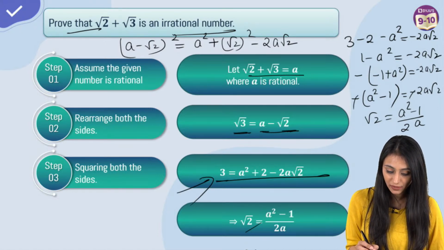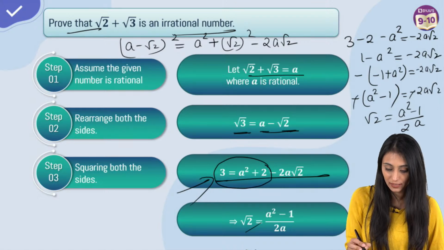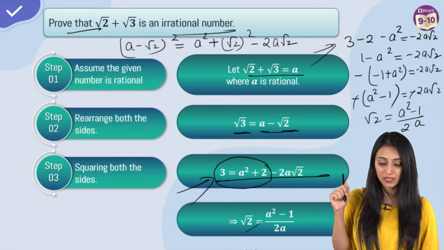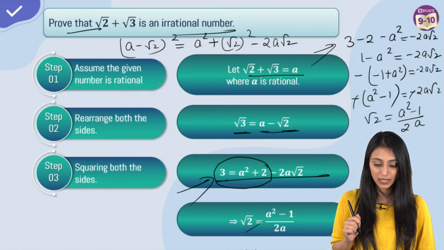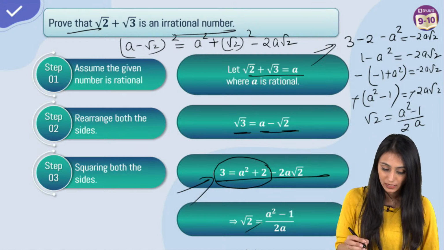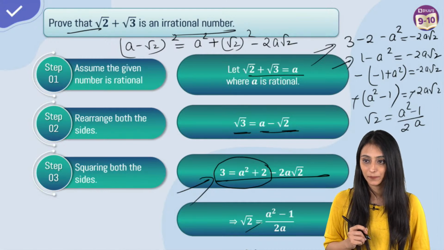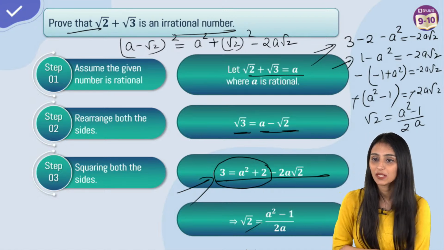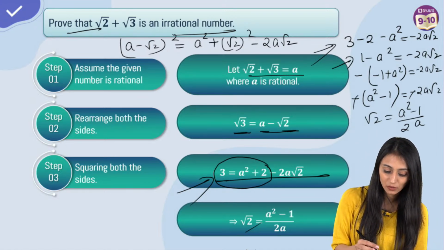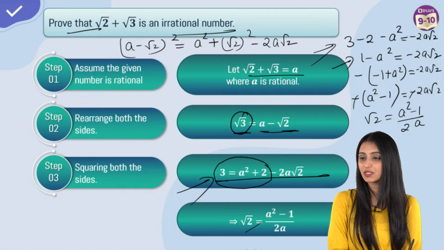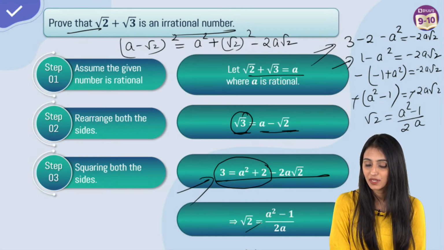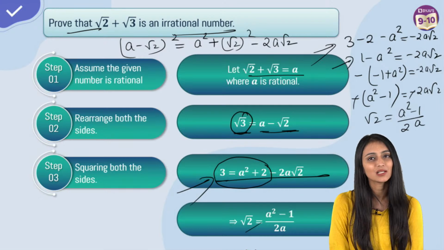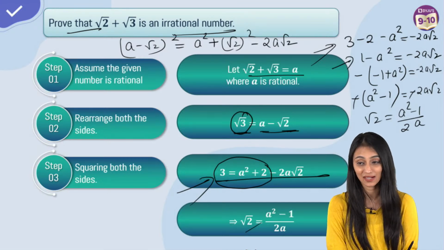Now, from here, once we get this, you can see the steps. Here, I have taken everything on the one side. All these on one side. Right? You can see here 3 minus 2 minus a square equals to minus 2a root 2. Then 3 minus 2 is what? 3 minus 2 is what? That's 1. Yes? Why we are taking a there? Leah, we have only one number is left here. Rest everything is on the other side. Right? Scientific enthusiast, you can do that also, but that will make it a little more complicated because you would have 2 variables in that case.